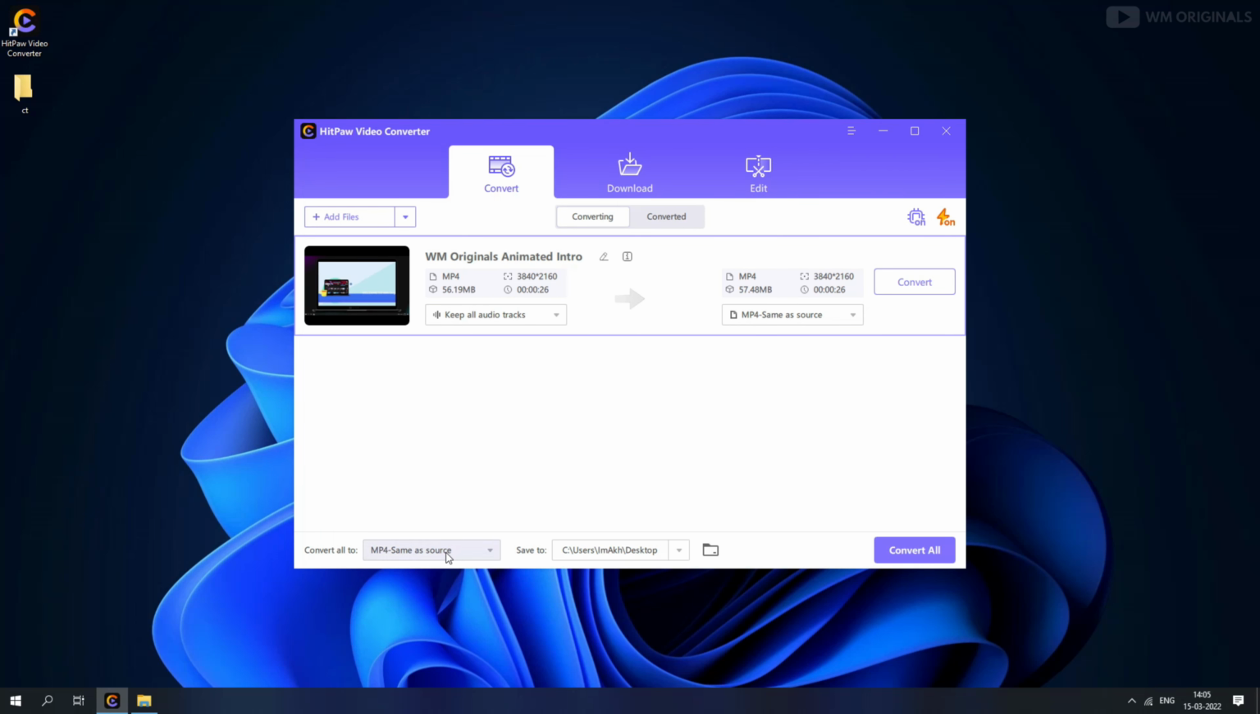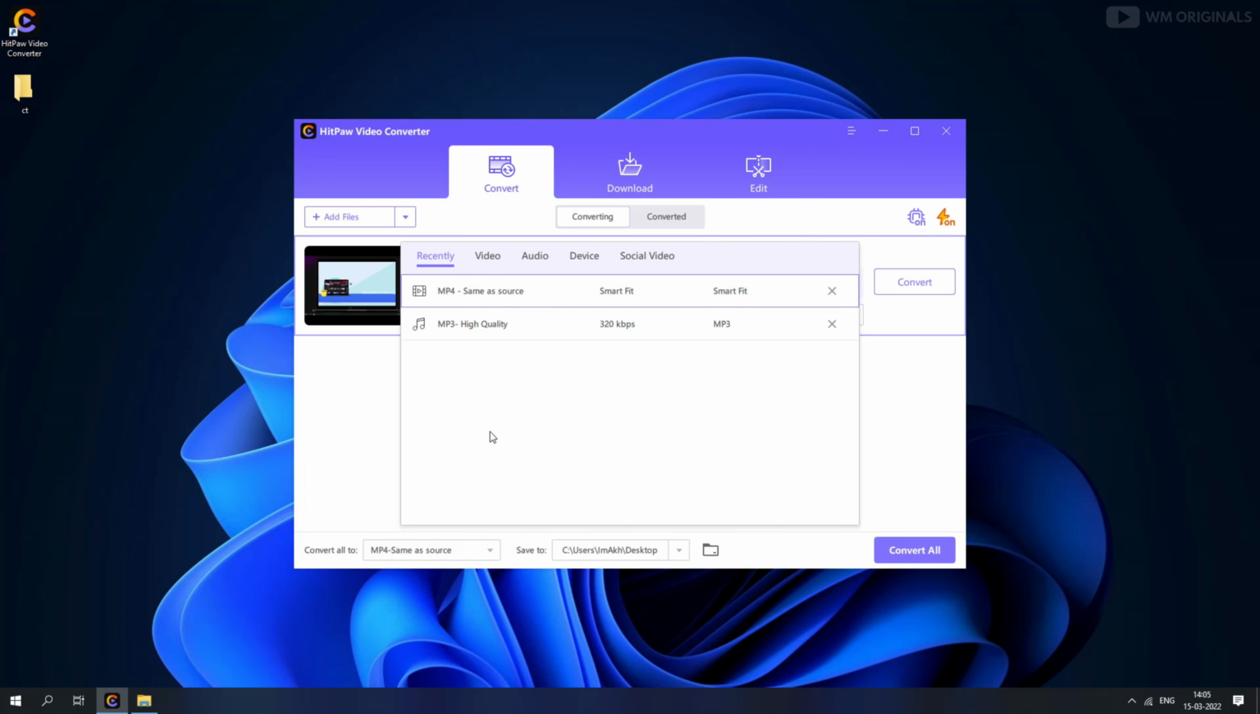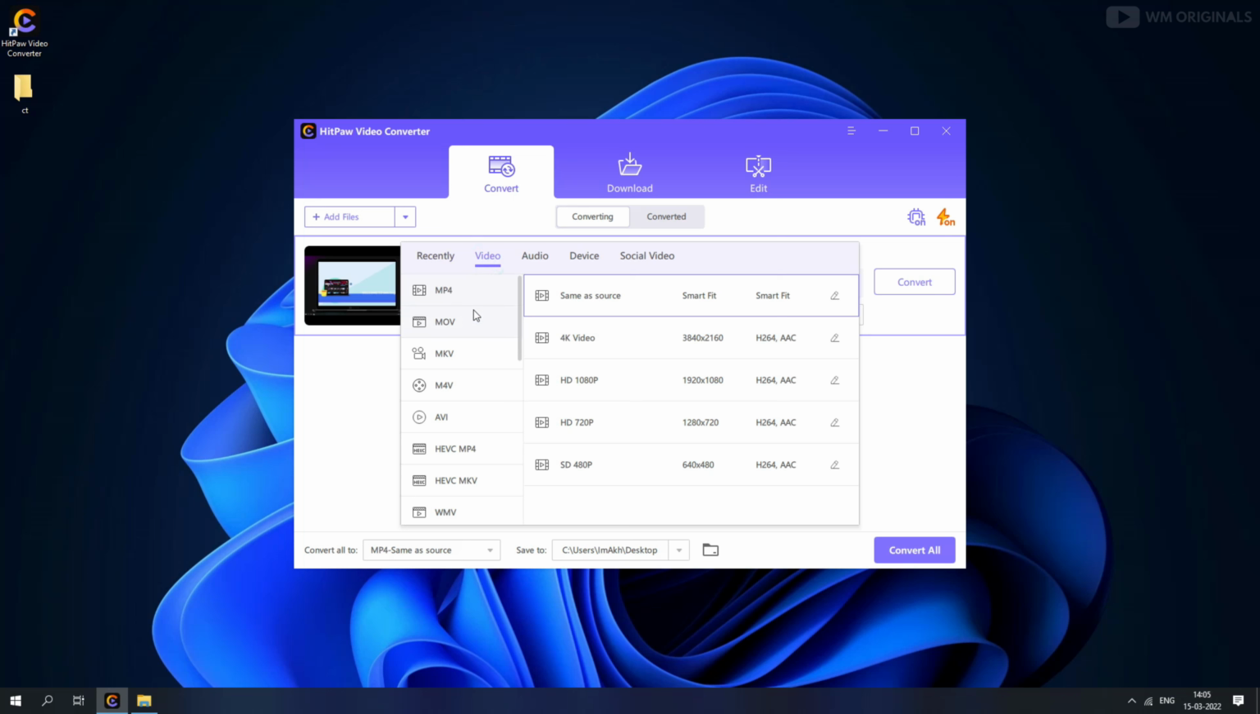Once imported, click on this, and here it mentions all the formats in which we can convert our video. We can convert video to different video formats like MOV, MKV, AVI, WMV and many more. We can also convert it to different audio formats, can convert it to specific devices like Apple, Samsung, Xiaomi, Vivo or Google. That's not enough. We can also convert video for social media like YouTube, TikTok, Facebook, Instagram and many more.